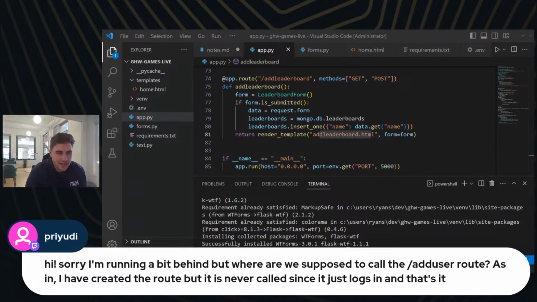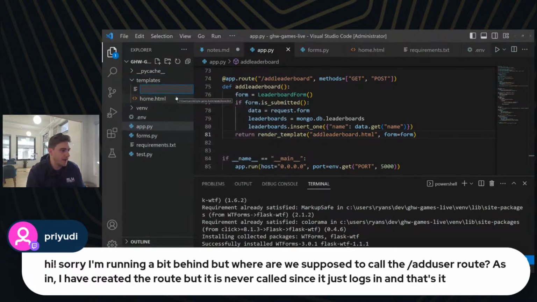I use that /add user route mostly as a testing ground to make sure that I could actually connect to the database. It's not actually a route that we're going to need in our final application in theory. Does that make sense? And let me know if you need me to explain that. The way I was accessing it, though, was I was just typing in /add user at the end of my localhost deployment.